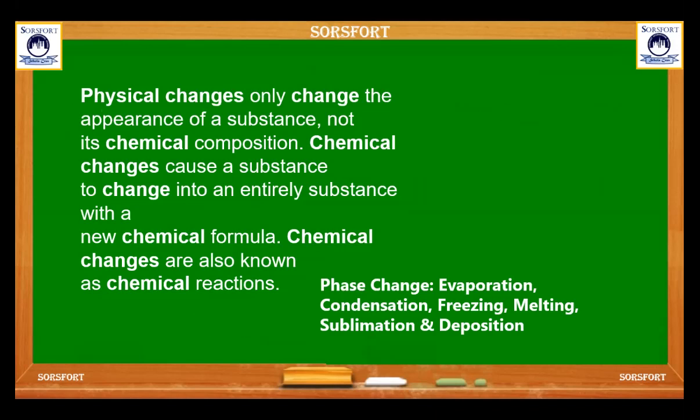There are different phases of physical changes: evaporation, condensation, freezing, melting, sublimation and deposition. We will learn all these things in this chapter.